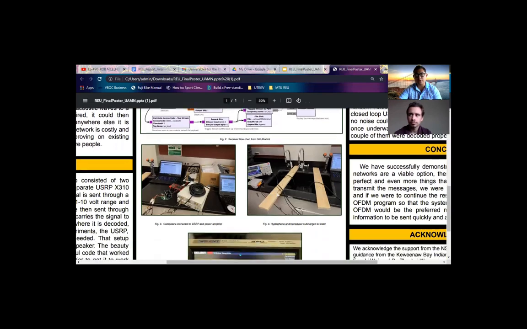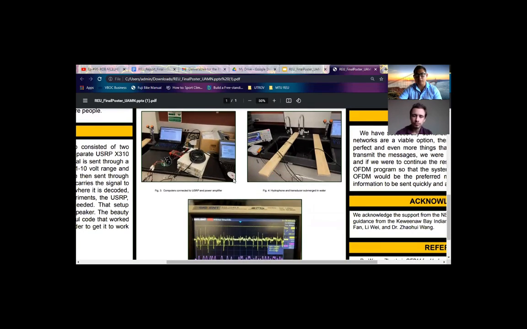When we moved to an underwater setup in the lab, we had two computers, my computer and Jacob's computer, two USRPs, the power amplifier, and the transducer and hydrophone hanging in the water. They're not touching the bottom, so that way there's no outside noise or any echoes. And once again, Jacob's computer will transmit the signal into the USRP, into the amplifier, through the transducer. It will be picked up by the hydrophone, which will then send the signal to this USRP on the top, which is connected to my computer, which will then decode it.